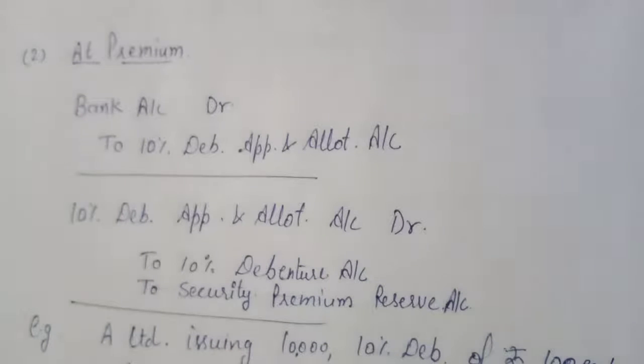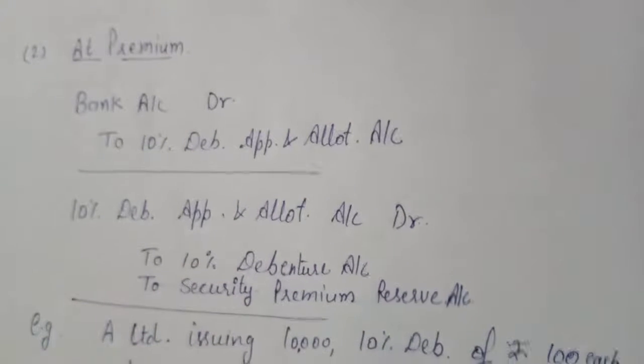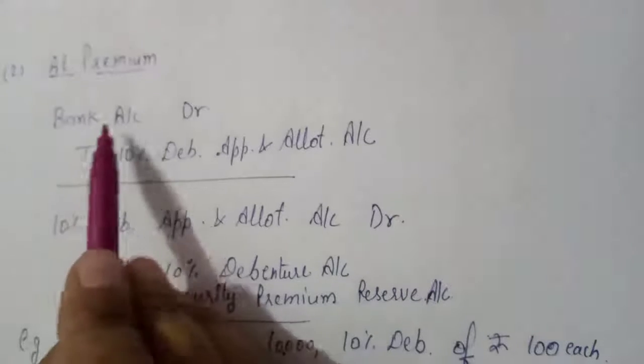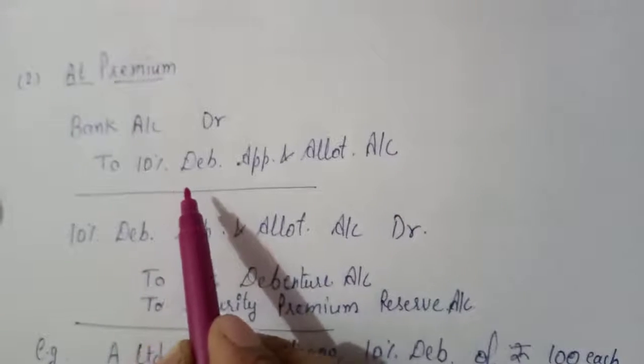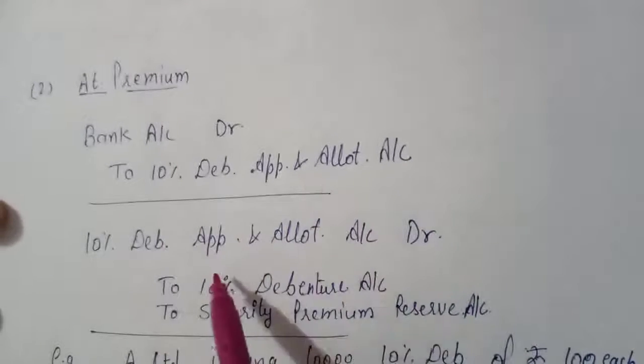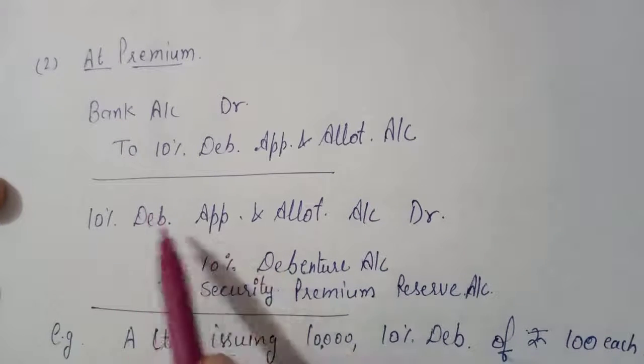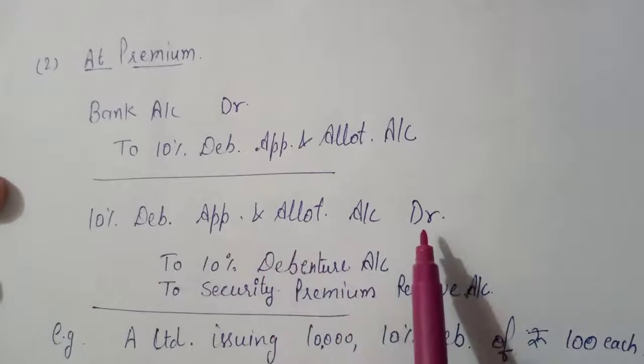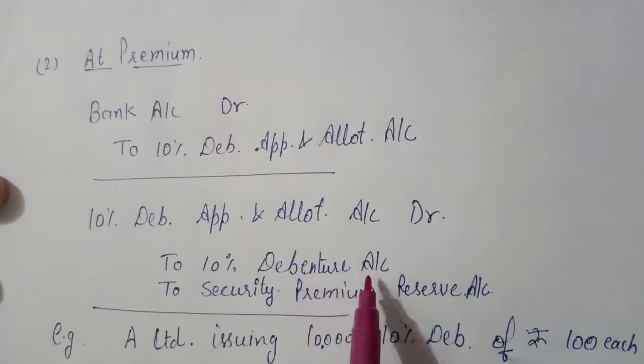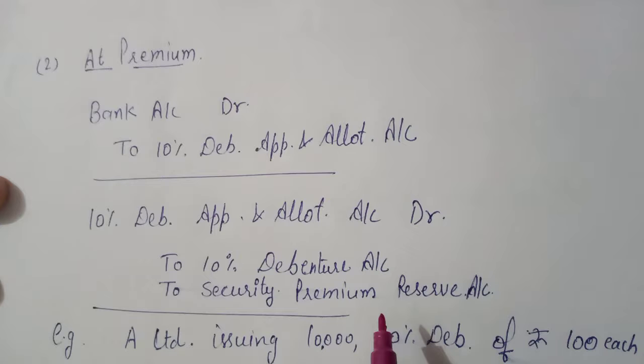The entry passed at that time is bank account debit to debenture application and allotment account, and the second entry will be 10% debenture application and allotment account debit to 10% debentures and securities premium reserve. As the securities premium reserve is a benefit for the company, it will be credited.